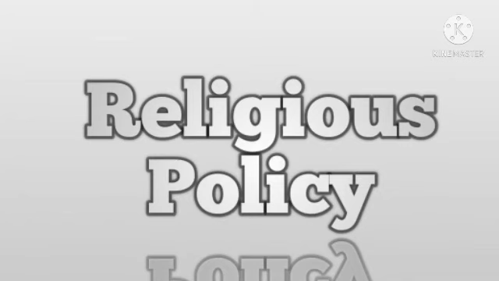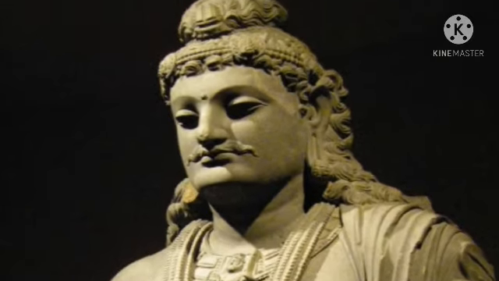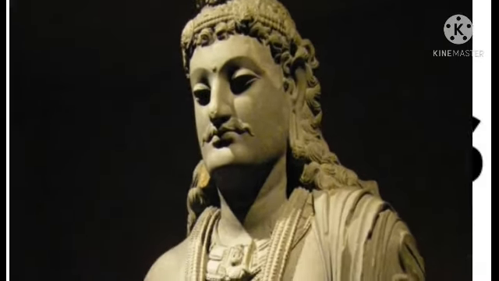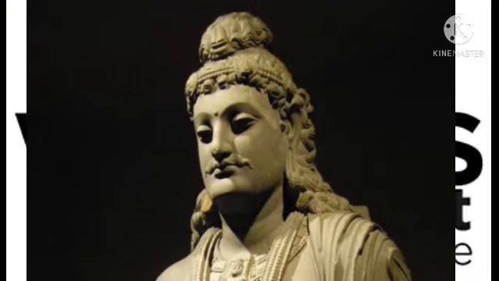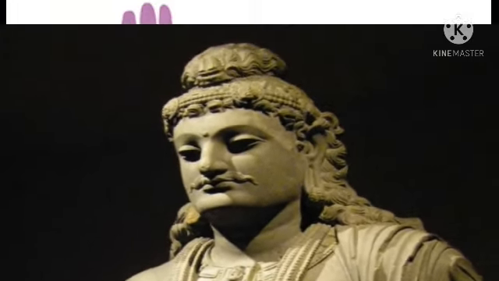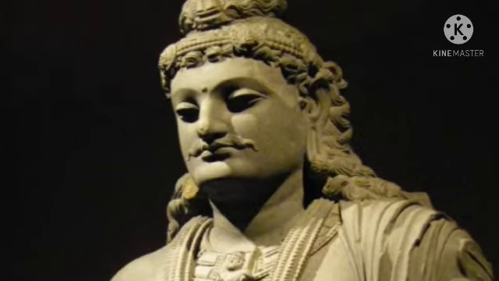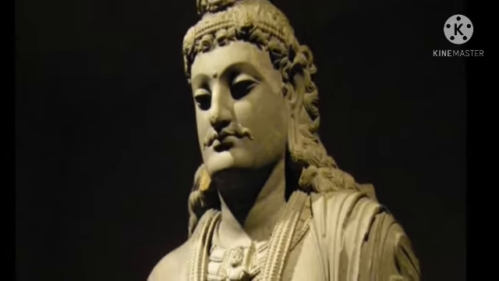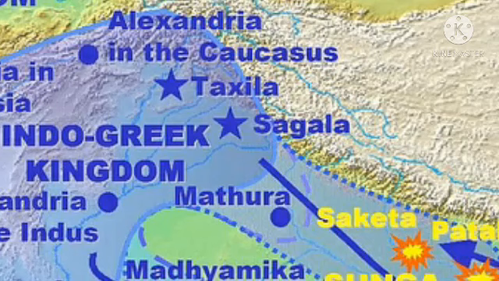Religious policy. Kanishka was a Buddhist. He was a warrior and an empire builder. His empire was a Buddhist empire. He was influenced by Asvaghosha, a monk from Pataliputra. He built monasteries in Mathura and Takshashila.